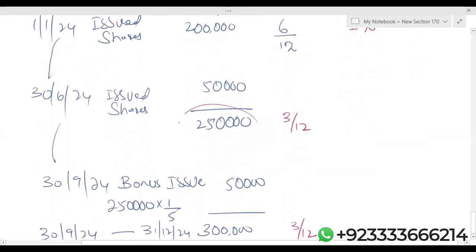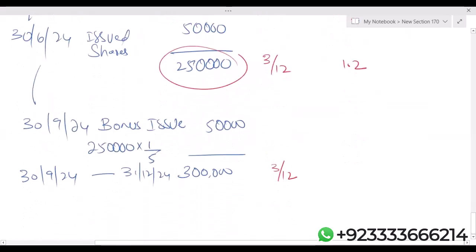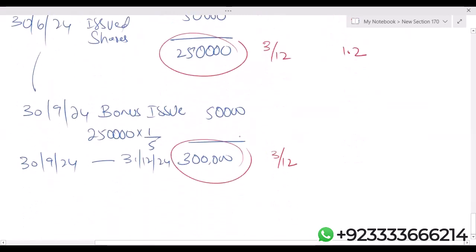Even 2,50,000 shares are before the bonus, so 1.2. 3 lakh shares are after the bonus, so the bonus fraction will not disturb 3 lakh. Why? Because 3 lakh is after bonus. The concept is that the adjustment factor is applicable only on those shares that are before the bonus.